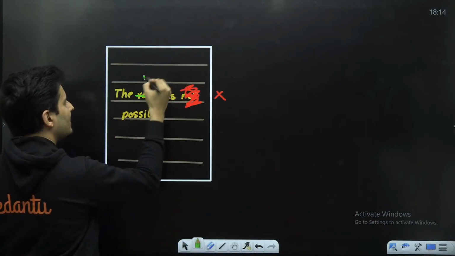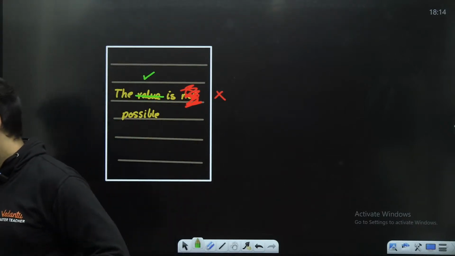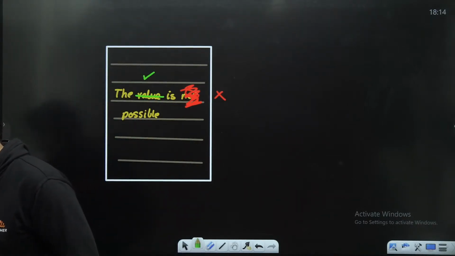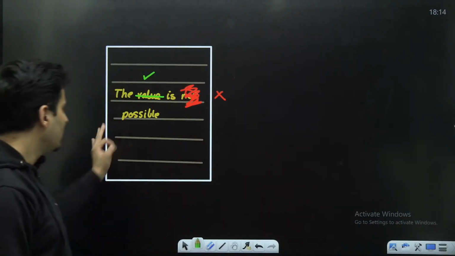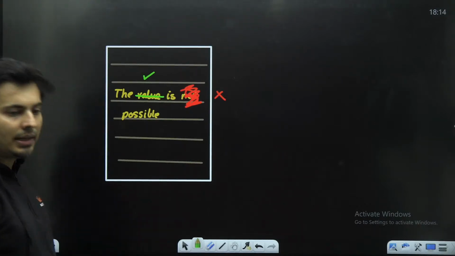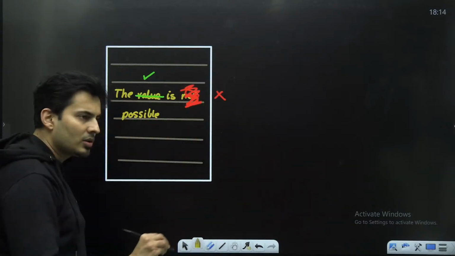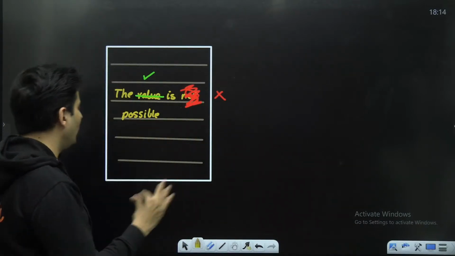So if you want to cancel something, just put a line that looks very, very neat. Is that okay? I hope this is absolutely clear. So this is how things will be very, very neat and tidy. And be slow. So whenever you are writing, don't be very slow also. Just be steady and slow, I would say.